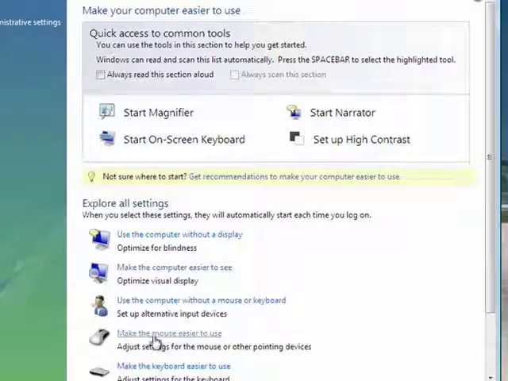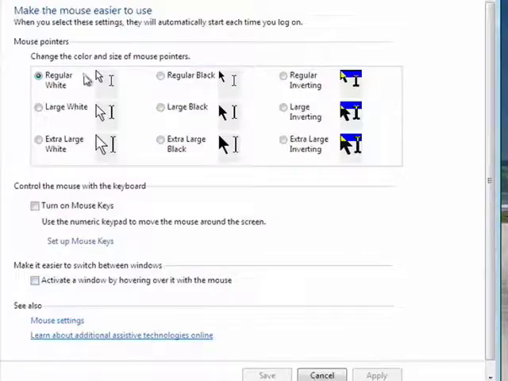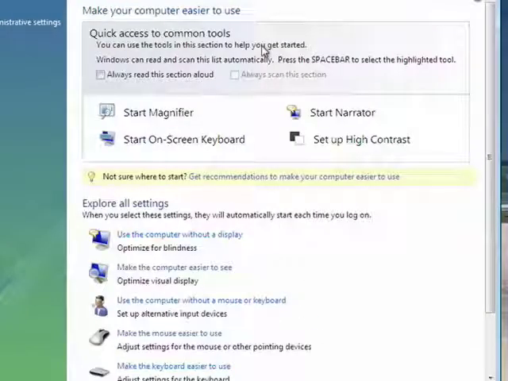You can also make the mouse easier to use by changing the size and color of the mouse pointers so that it's easier to see, and turning on mouse keys. So these are tools that are often overlooked in Windows. They've been in many versions of Windows, but they're often overlooked. So if you have friends or family who have visual, auditory, or motion problems, be sure to look in this area and see if there's something that you can turn on that will help them out.